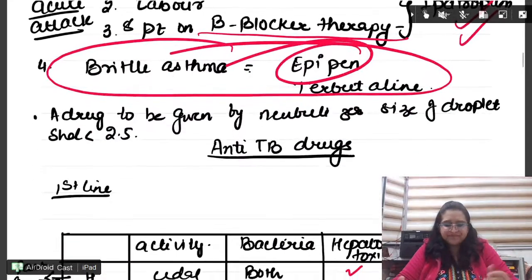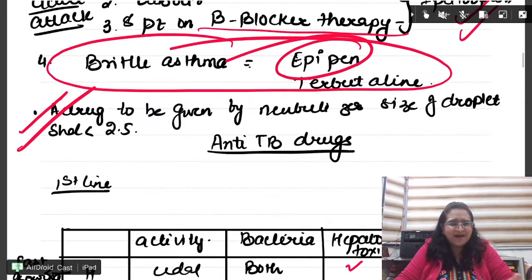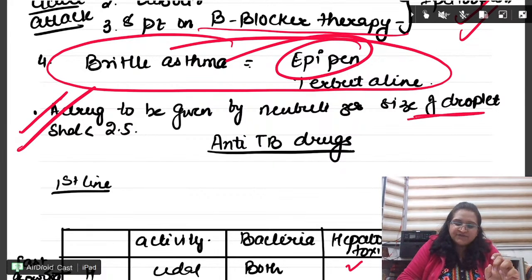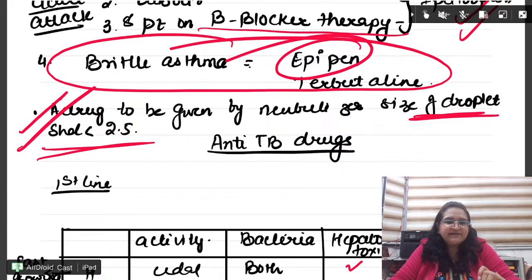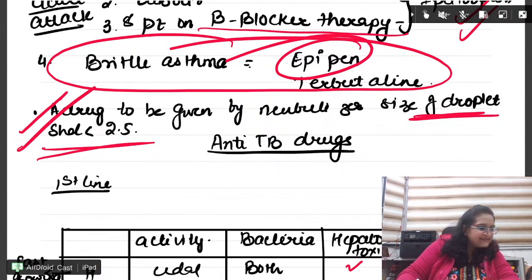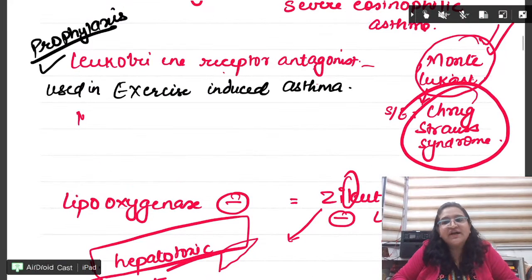Fine? Okay, this is one question which had come. Now I don't think it will come again. A drug to be given by nebulizer, the size of the droplet should be less than 2.5. Right? So beta, obviously in diabetics, the Churg-Strauss syndrome, beta. Okay.